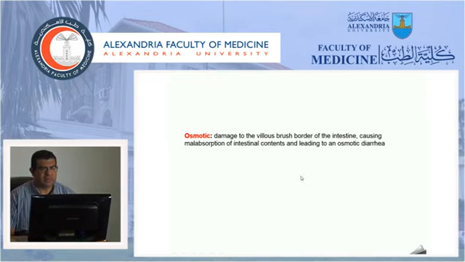The other important pathogenic mechanism is osmotic diarrhea, in which there is damage to the villus brush border of the intestine. This damage impairs the absorptive mechanism of the intestinal enterocytes, causing a decrease in the absorptive capacity, leading to osmotic diarrhea.